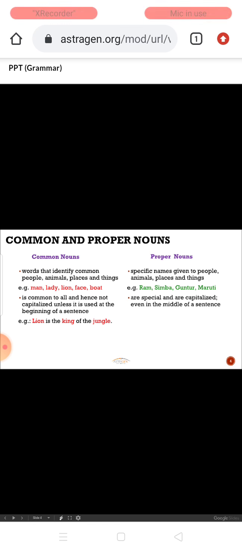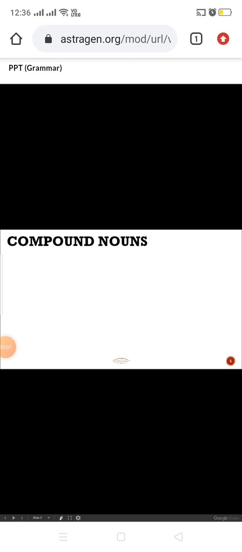Proper nouns are special and capitalized even in the middle of the sentence. For example, Krishna lives in Bangalore. That has both common and proper nouns. So hope you got the difference between common and proper noun, right?